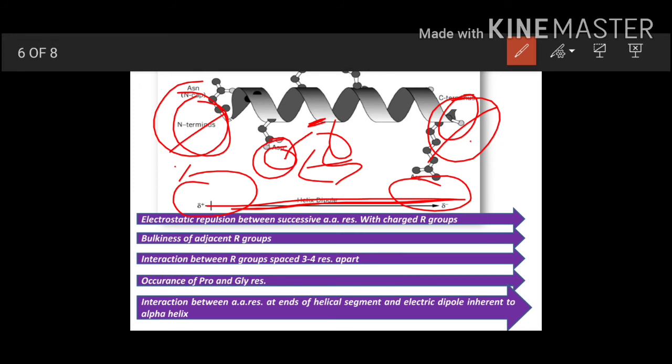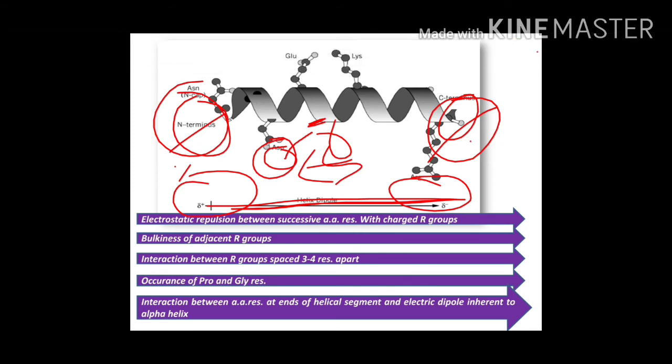So now you know what the things are which can affect the alpha helical structure: the presence of charged amino acids, or the presence of bulky R group amino acids, or the type of amino acids which are present 3 to 4 amino acid residues apart, and the occurrence of proline and glycine, and the amino acids present at the carboxy terminal and the amino terminal.